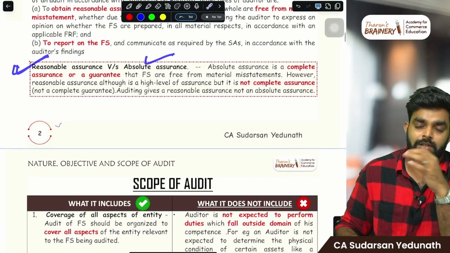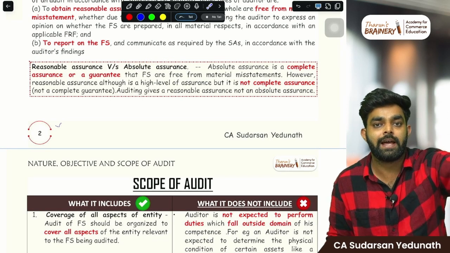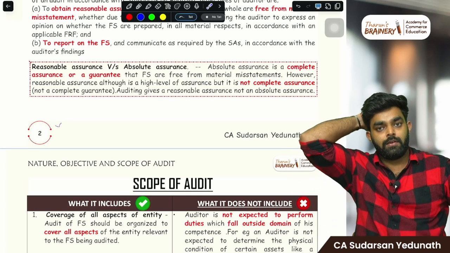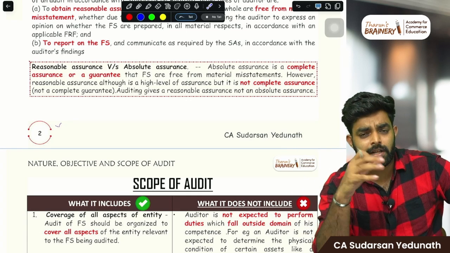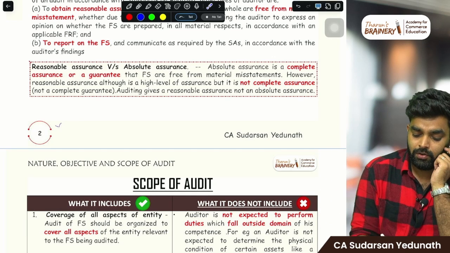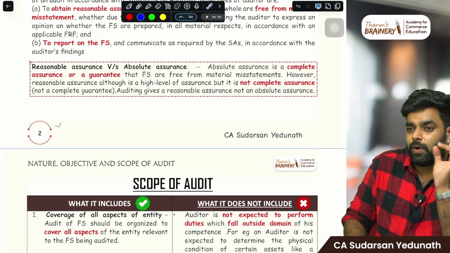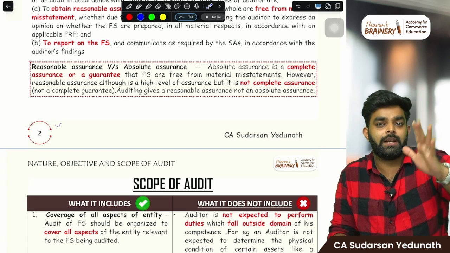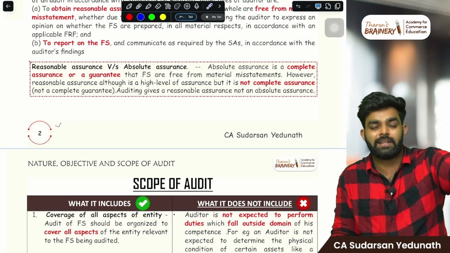Then what is reasonable assurance? What is absolute assurance? Absolute assurance means 100% assurance. Can you guarantee something? No, right? As an auditor, you can never guarantee something because there are a lot of limitations, the inherent limitations of audit, which we'll learn. So reasonable assurance means you checked everything. As of now, what I've checked, everything is okay. That is what you can only say in auditing. Absolute means 100% assurance. You can never give it in auditing.